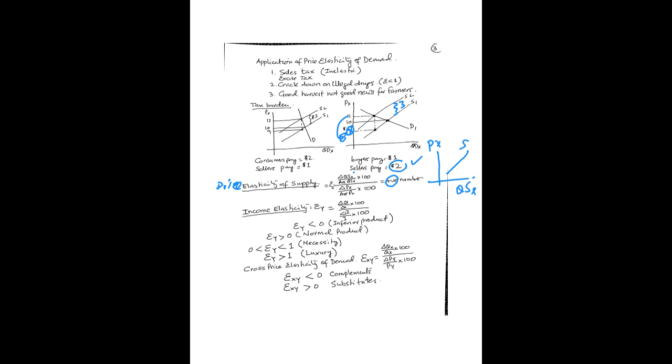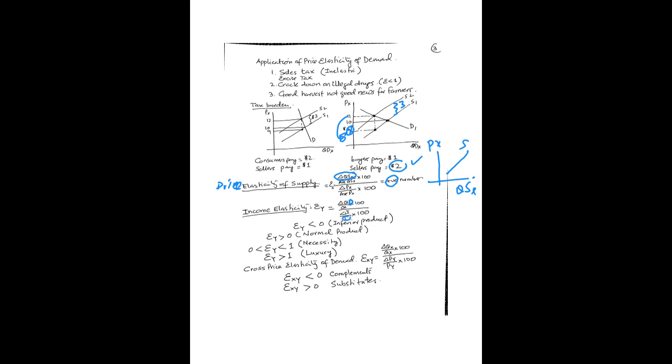Okay, what is income elasticity? Same idea. Income elasticity means change in Q, and remember this quantity is quantity demanded, not quantity supplied, divided by average Q, I don't write average, divided by change in I this time. I stands for income here. You could have written Y as well, but I'm using Y as another product, so that's why I wrote I. So change in I divided by average I, and multiply by 100.